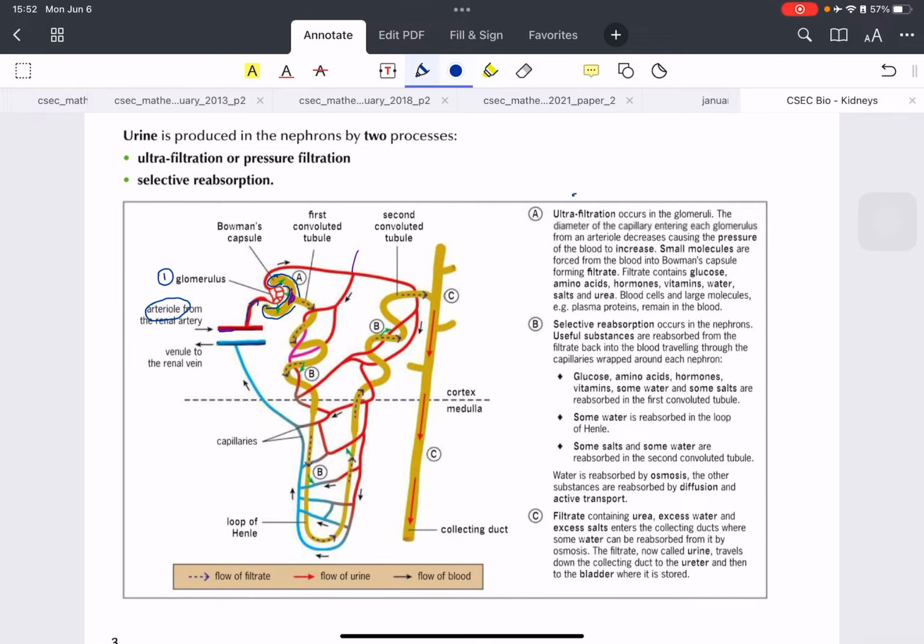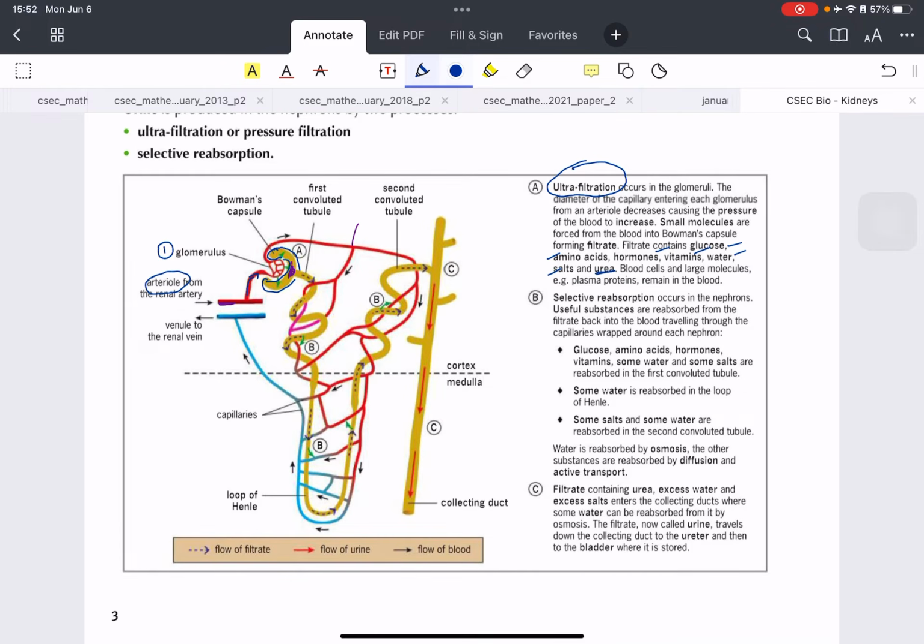And we call that ultrafiltration. Now it's important to know some of the things that are filtered in ultrafiltration. Some of them are glucose, amino acids, different hormones, vitamins, water, salts, and especially urea. So you need to learn all of these different things that are filtered.